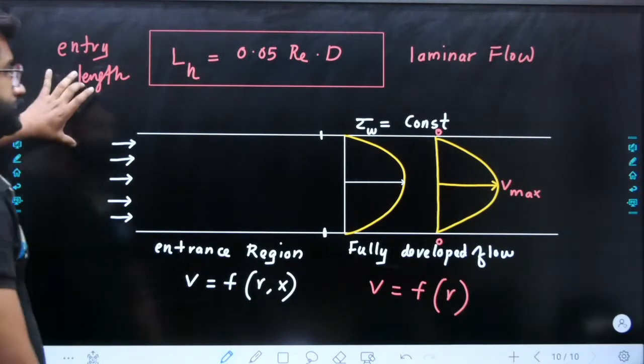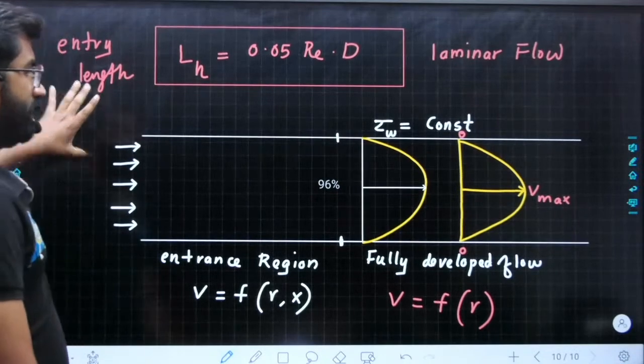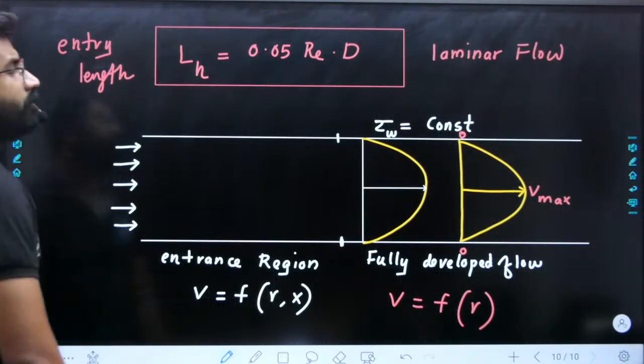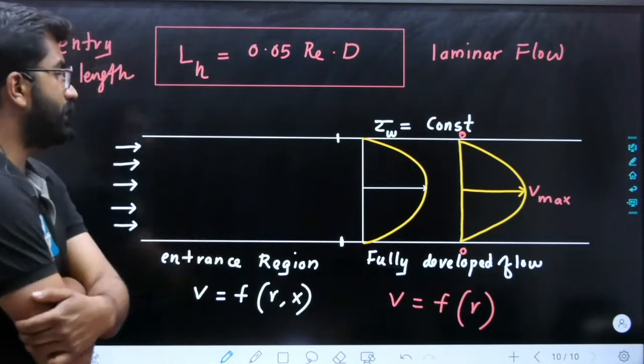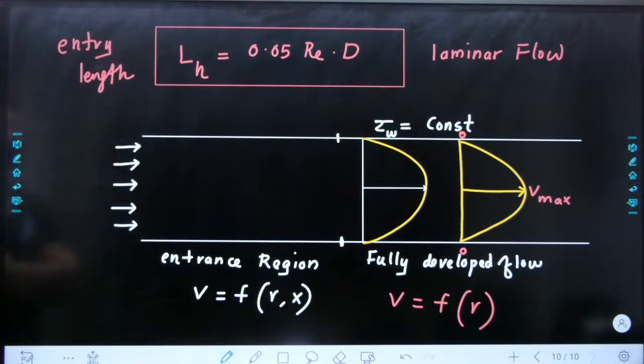Now remember, a fully developed flow based question came in 2021, right? Fully developed flow, tau w is constant, okay? So you have to remember all that.